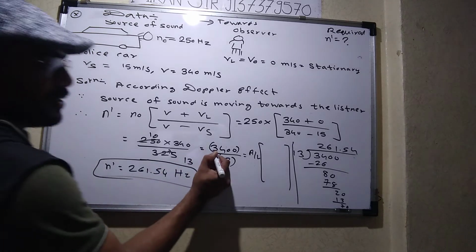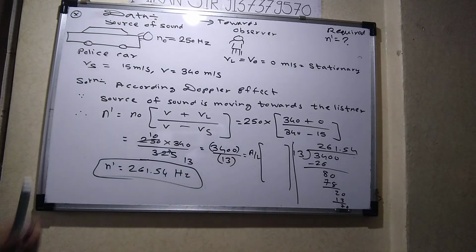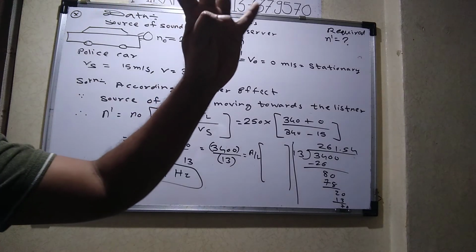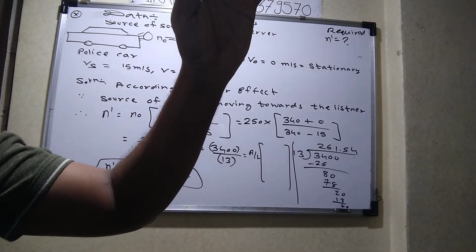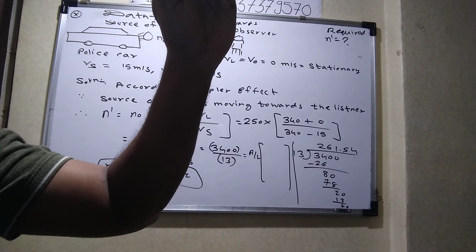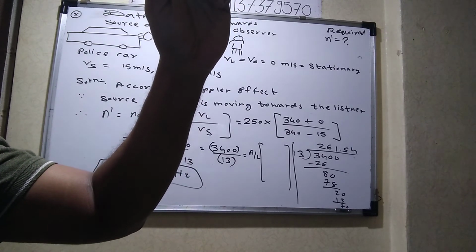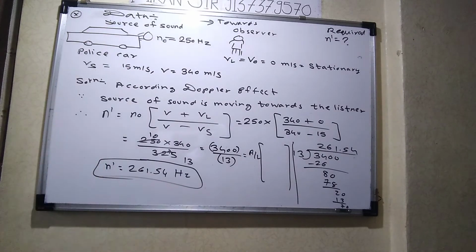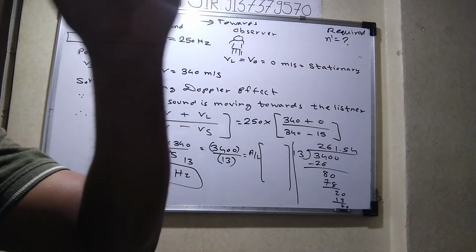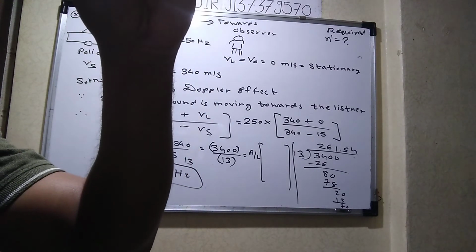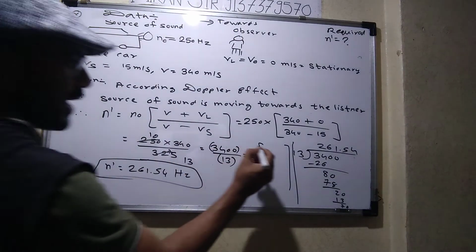So Hafsin, 3400 consists of how many digits? How many numbers are there? 4. So listen students, first you have to decide the characteristic. Whenever there are that many digits, you have to reduce 1. Hafsin, what is the number in front of you? It's a 4-digit number. If I reduce 1, it's a 3-digit number. So your characteristic is what? 3.